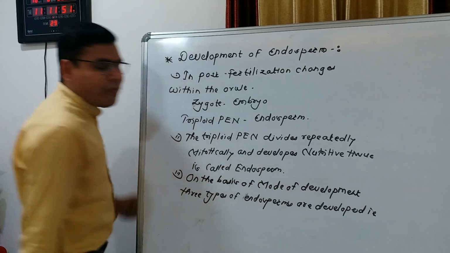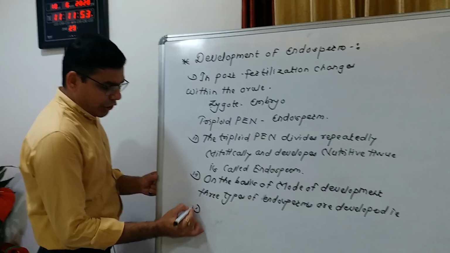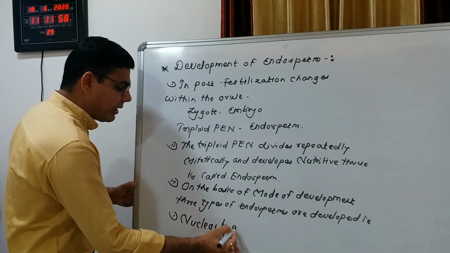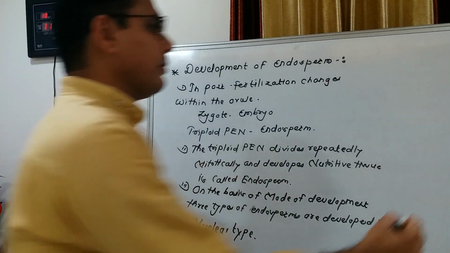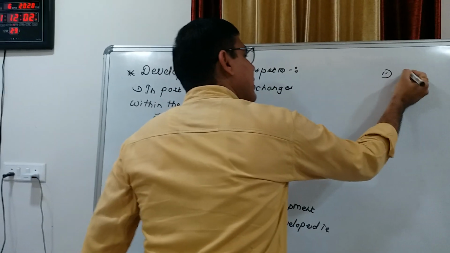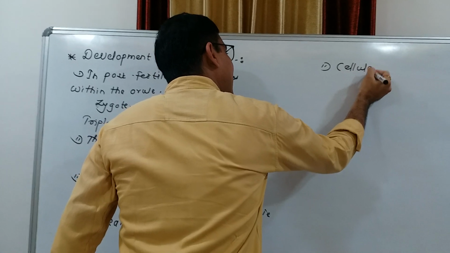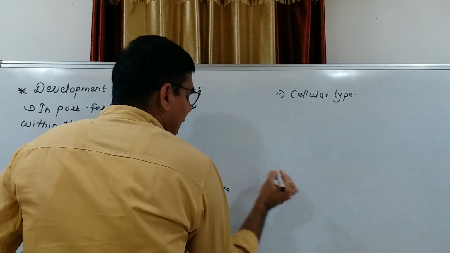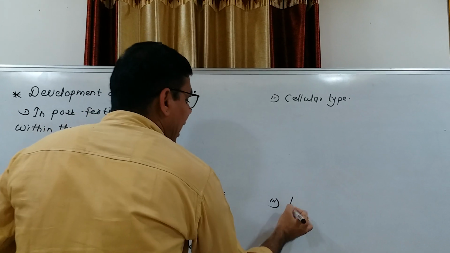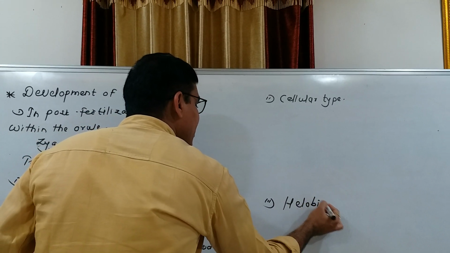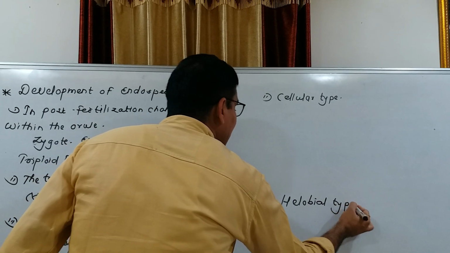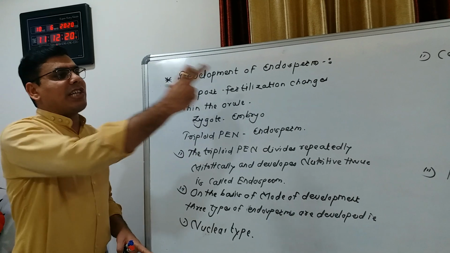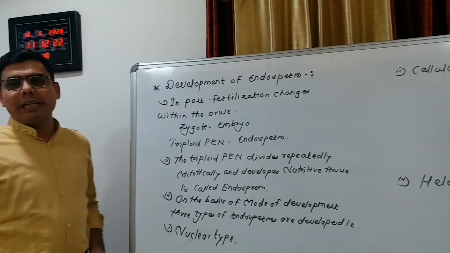Which three types? First, nuclear type endosperm. Second, cellular type endosperm. And third, helobial type endosperm. Nuclear type, cellular type, and helobial type endosperm.